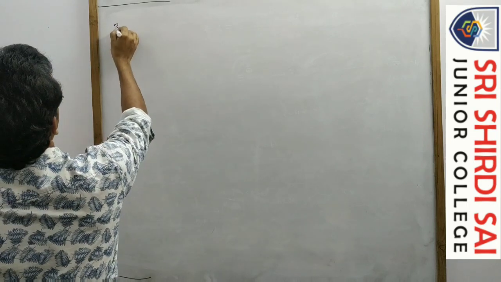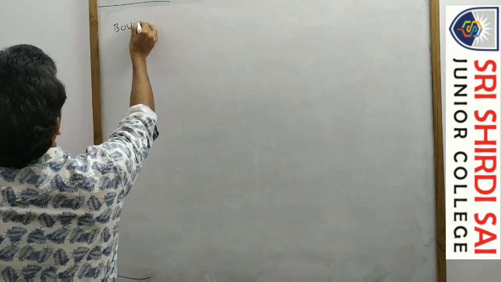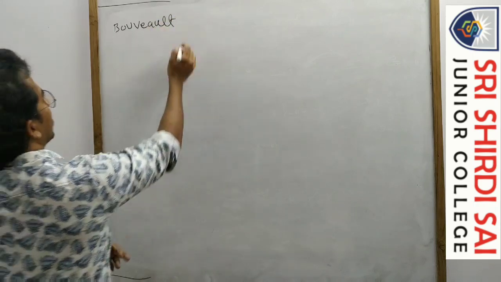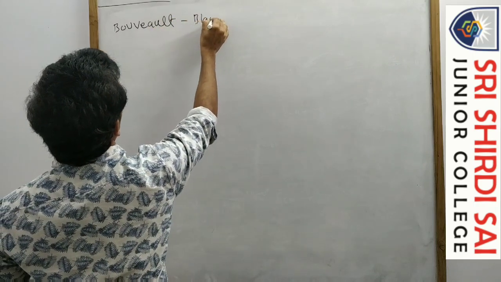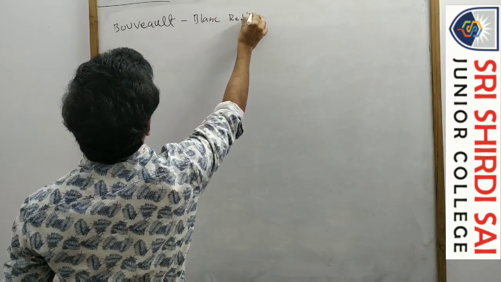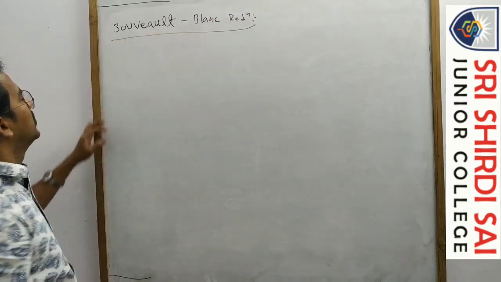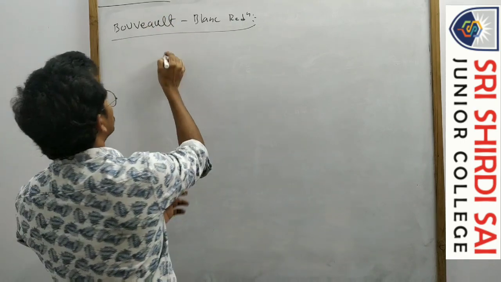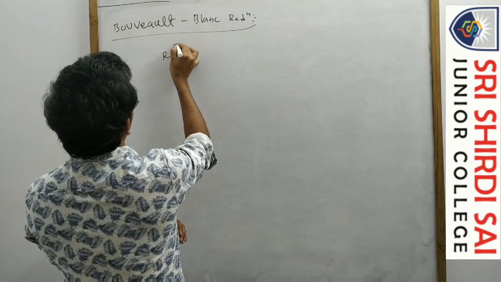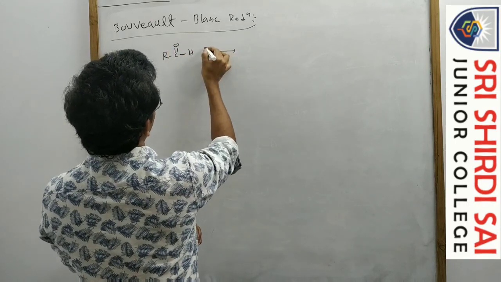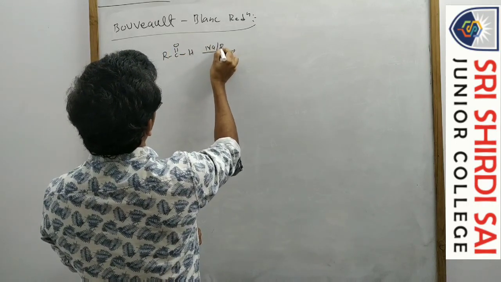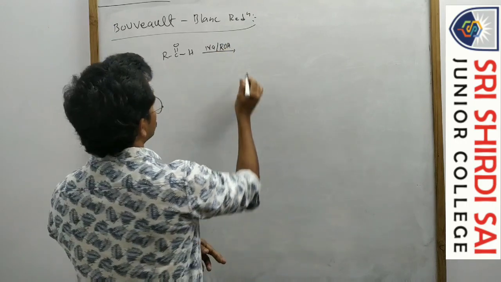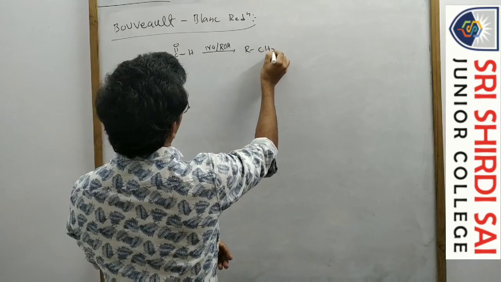Okay, next reduction, the Bouveault-Blanc reduction. So here in this case, aldehydes on treating with sodium and alcohol, ethyl alcohol suppose, are converted to alcohol.